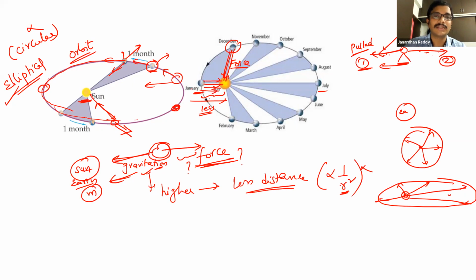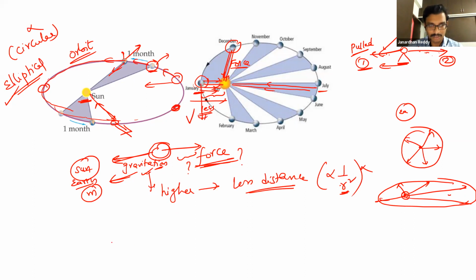Four lines like that, three lines, four lines. Here, away, less pull like that. Two lines I have drawn. So how is the earth not falling when it is being pulled here? It means the speed of the earth here will be higher.